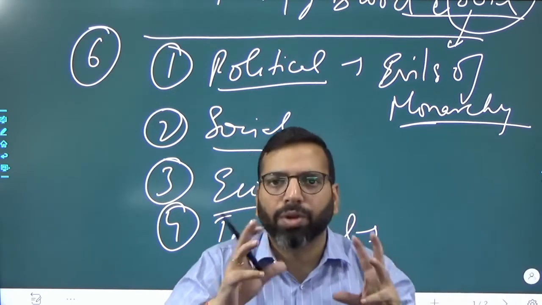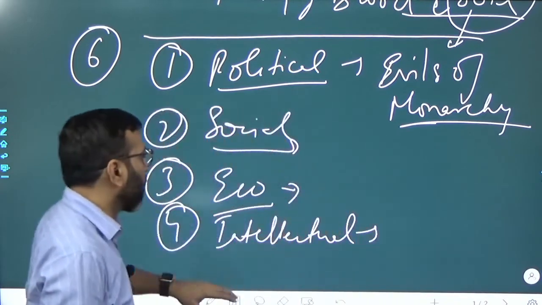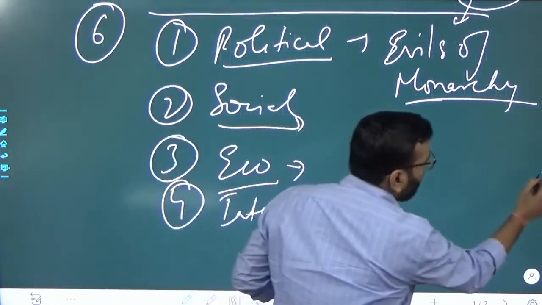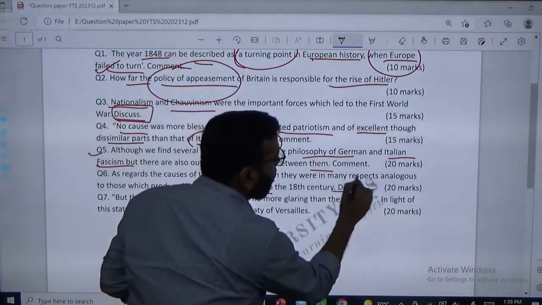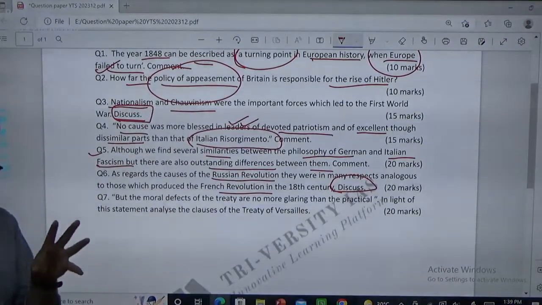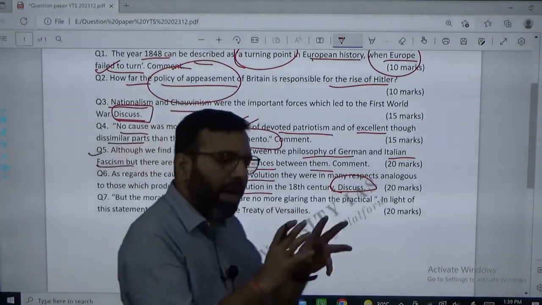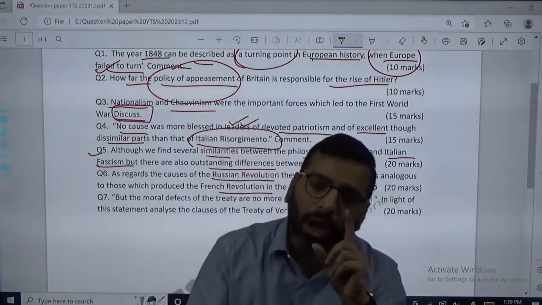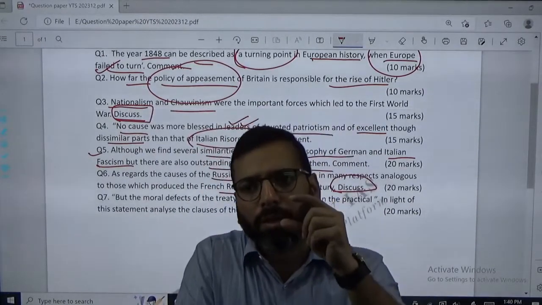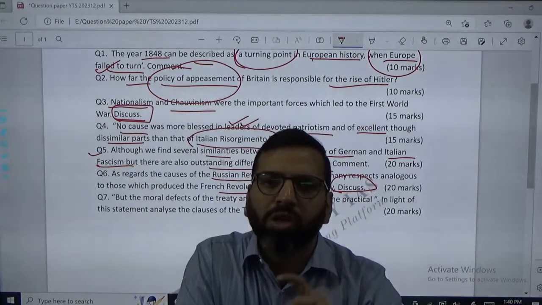So that kind of comparison you can give for the intellectual one also. But coming back to the question, what was the demand of the question? It was with the French Revolution, discuss. The command word is discuss. So after writing this similarity, we will also pinpoint the other, or you can say unique, points which caused the Russian Revolution.